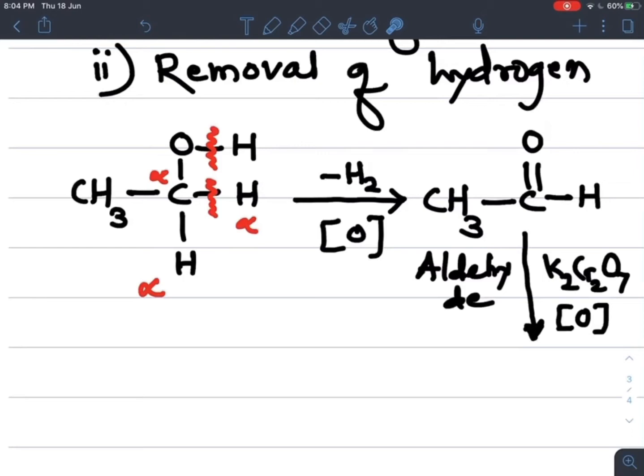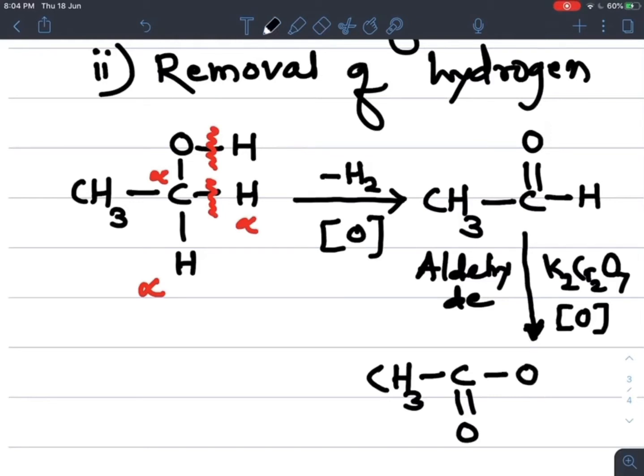So finally we get here CH3, this C double bond O, O, C O H. So this is the product formed here.